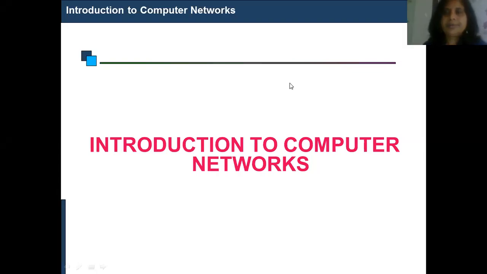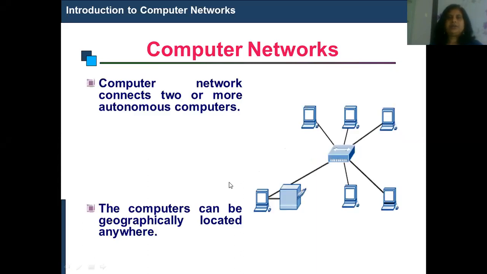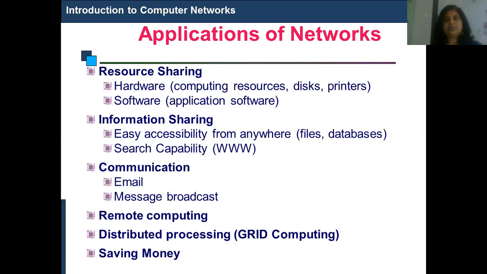Hello. Today we will discuss the introduction to computer networks. Now, first of all, what is a computer network? A computer network connects two or more autonomous computers. The computers can be anywhere, geographically located anywhere. So, connecting autonomous computers together to form a network, that is a computer network.